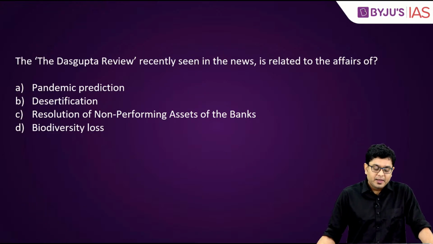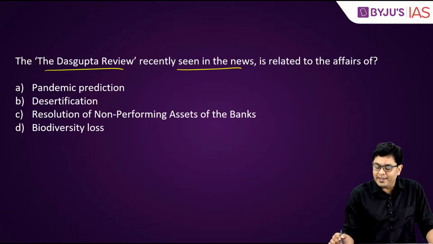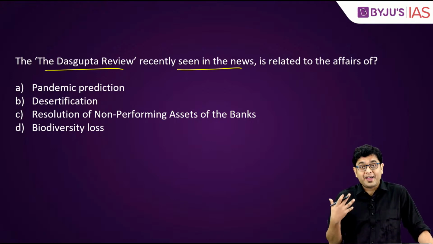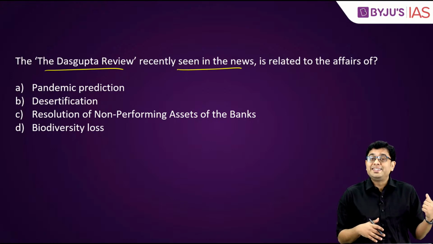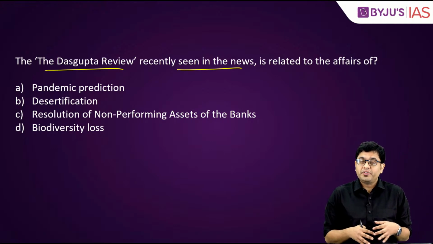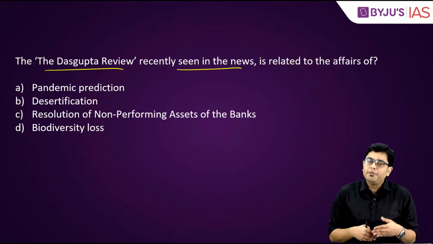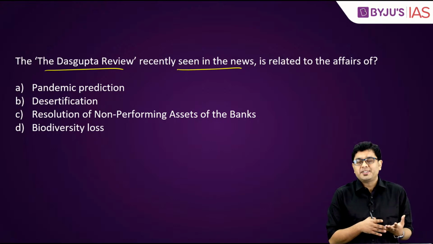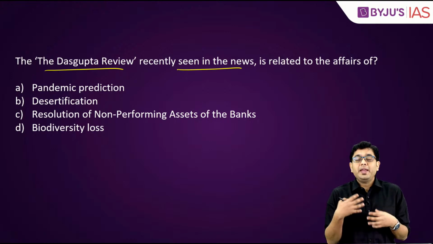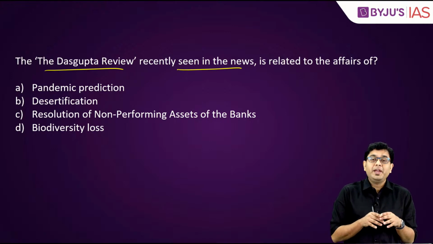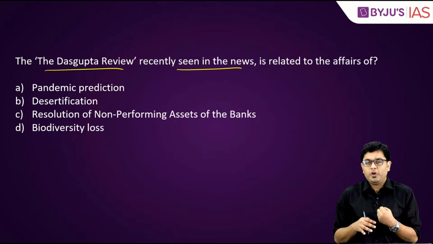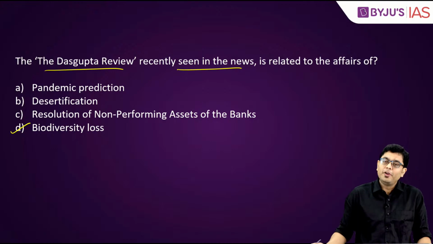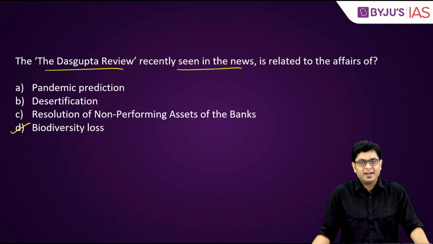Then after that, the Dasgupta Review recently seen in the news is related to the affairs of. So Professor Dasgupta has been one of the very esteemed professors in Cambridge University. So he submitted a review on the economic aspect of biodiversity to Her Majesty's government, that is Britain. So that is where it has been making news, because it deals with the economic aspect of biodiversity. So that is why the Dasgupta Review here deals with biodiversity, which is the correct answer.